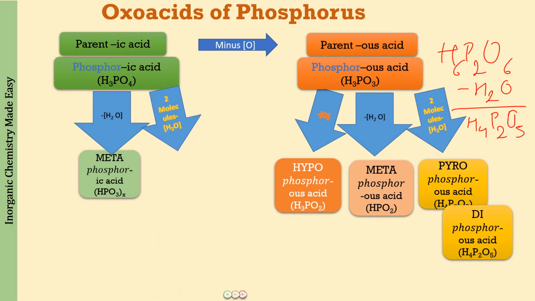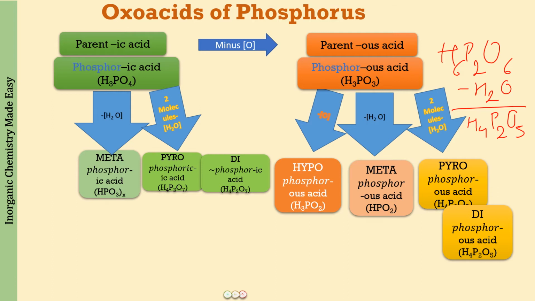Alright, now similarly we can do this for phosphoric acid also: multiply that by 2 and subtract one water molecule from that. What you will be getting is pyrophosphoric acid with the formula H4P2O7. So this was H3 into 2, 6. 6 minus 2 is going to be H4. P into 2, so that is going to be P2. Oxygen 4 into 2 is going to be 8. One oxygen gone, that will be O7. H4P2O7 is pyrophosphoric acid and also called diphosphoric acid.